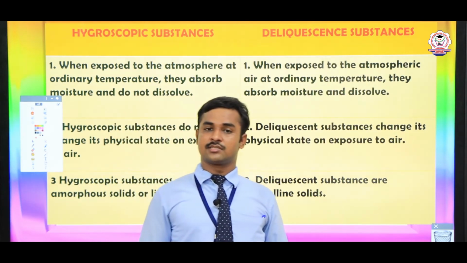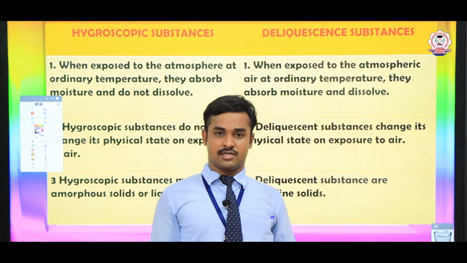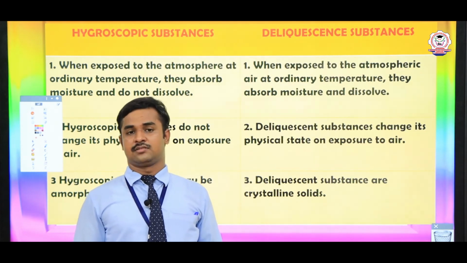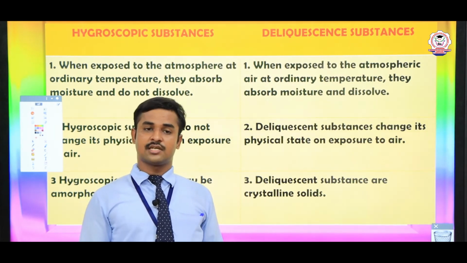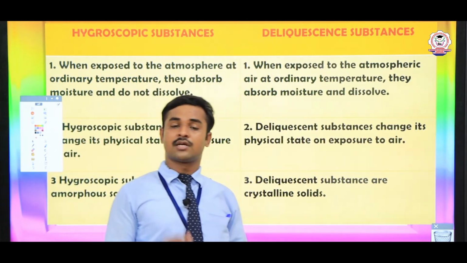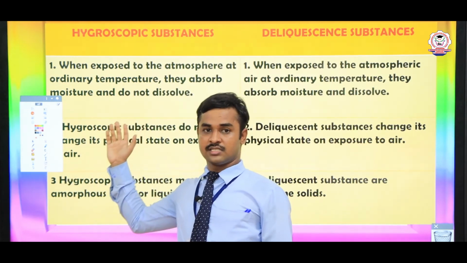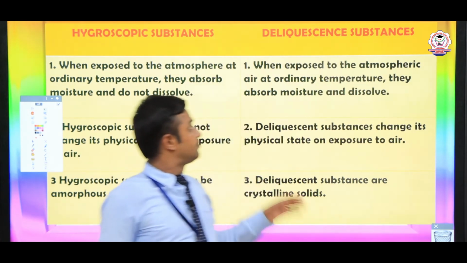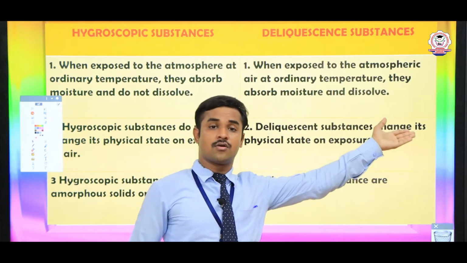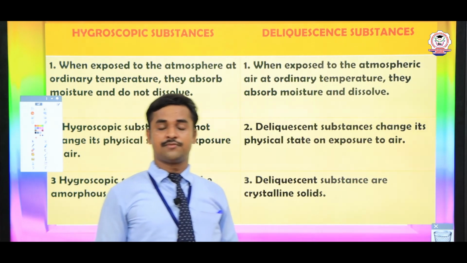Water of crystallization means chemical compounds can absorb water. When a chemical compound absorbs water, it forms a hygroscopic substance, and when a chemical absorbs water in the same way but dissolves, it is said to be a deliquescent substance. So these are the differences.